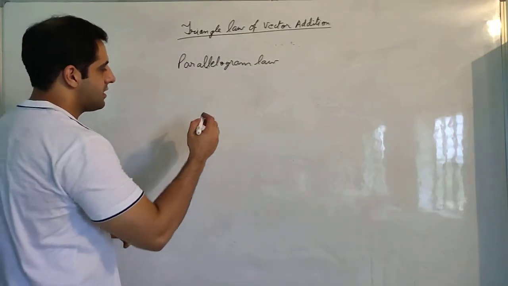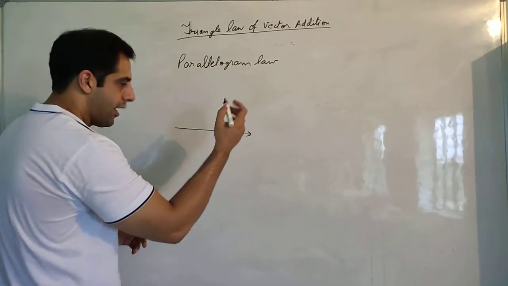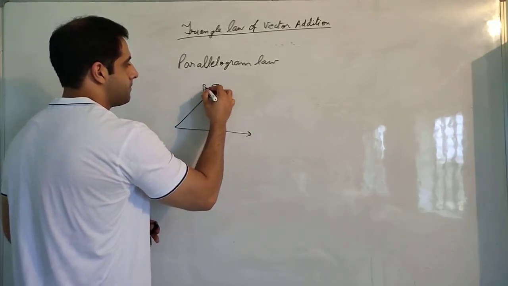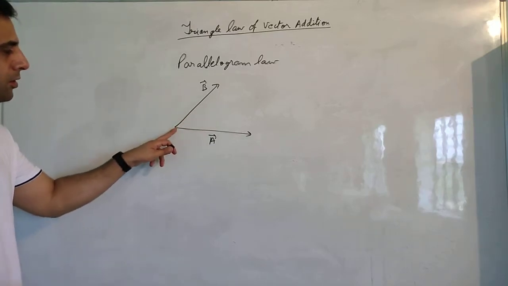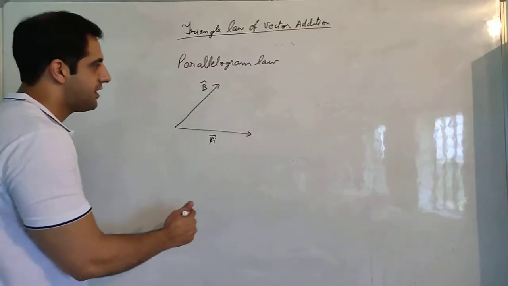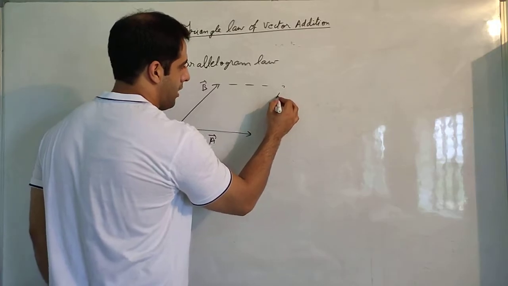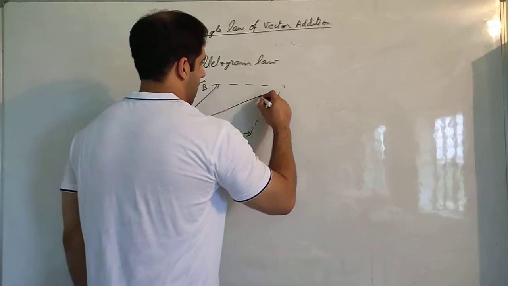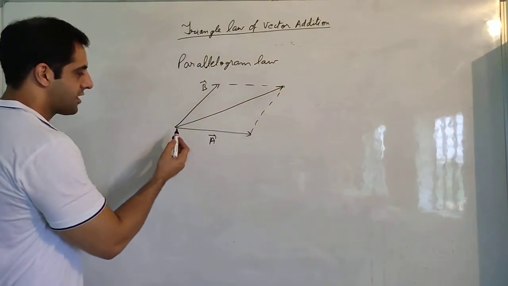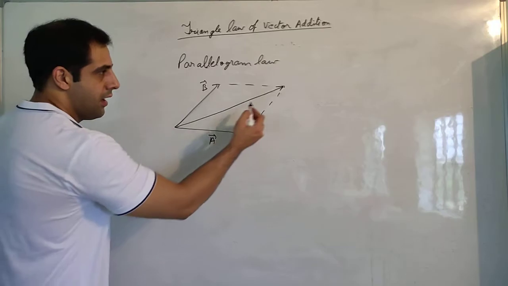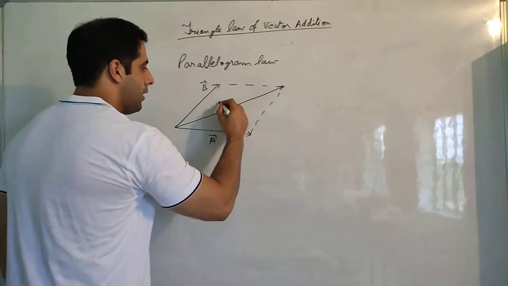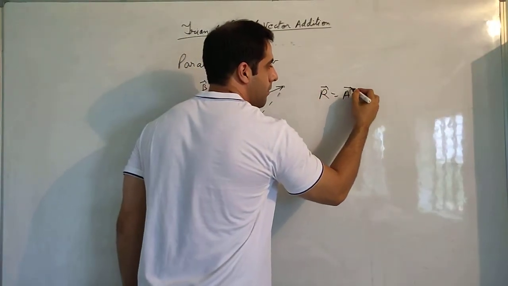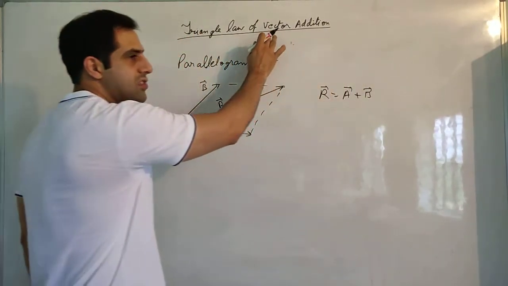What does parallelogram law say? It says that same two vectors A and B, if they are arranged like this, tail of B coincides with tail of A, then we can form a parallelogram like this. A parallelogram can be formed, and then the diagonal which is connecting the tails of two vectors and the opposite side of the parallelogram, this will give us the resultant. Formula is same because the basic law is same.